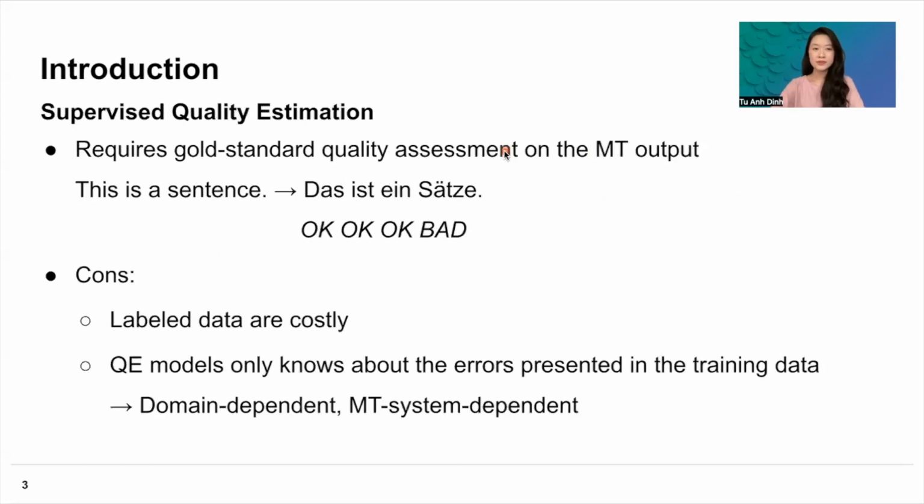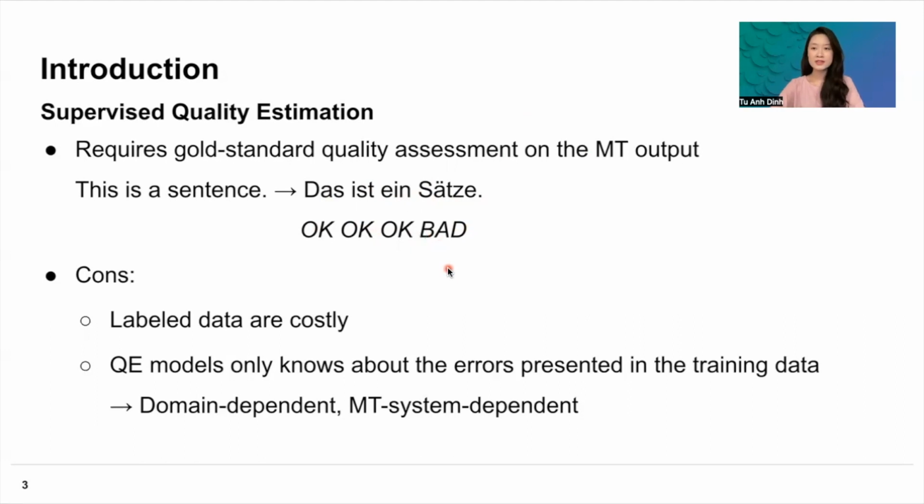The state-of-the-art approaches to quality estimation are supervised. So they require gold standard quality assessment on the machine translation output. As you can see in the example here, the label would need to be on every single token in the translation on whether they are okay or bad.